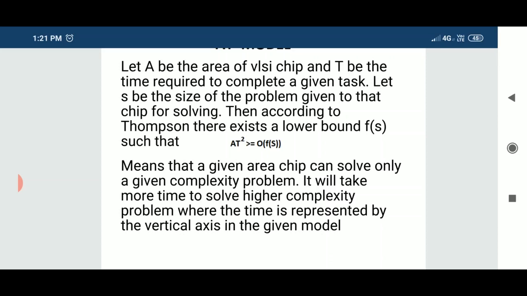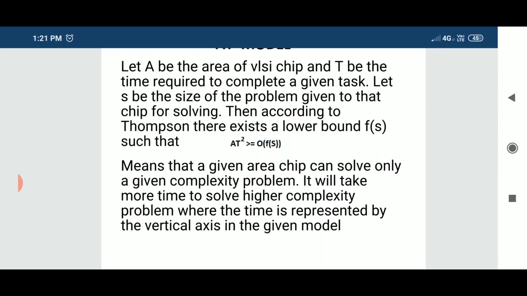You know that the time taken for solving a given complex problem, or throughput time, or execution time, if we take it as T, then according to Thomson, the complexity has a lower bound such that AT square must be greater than or equal to the order of f of s.